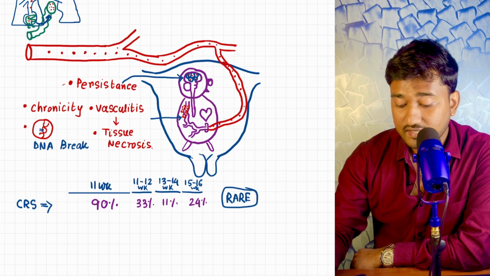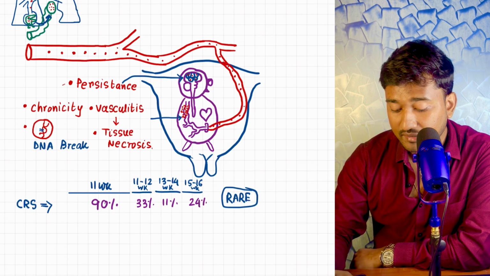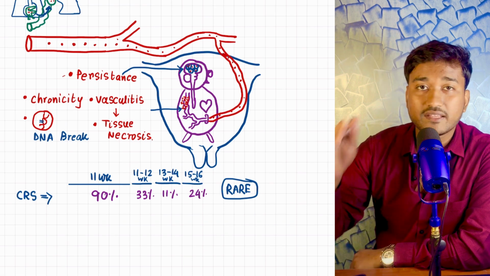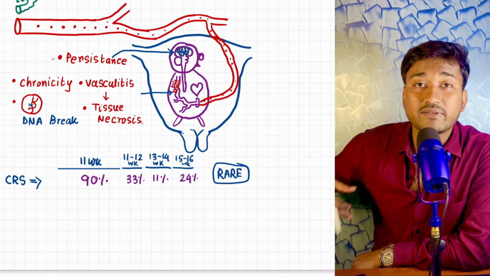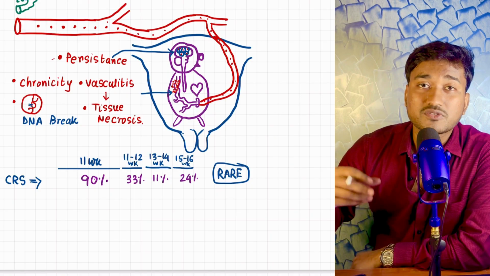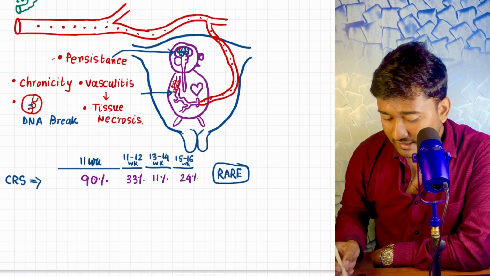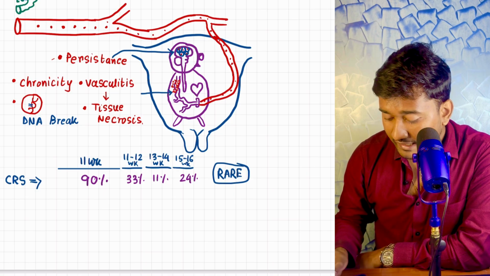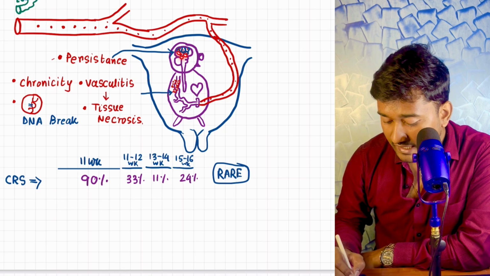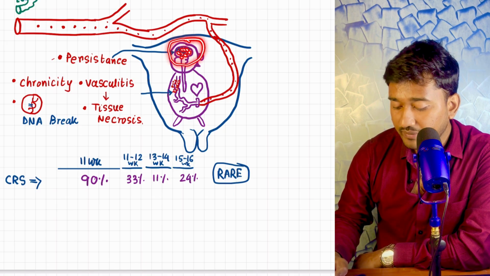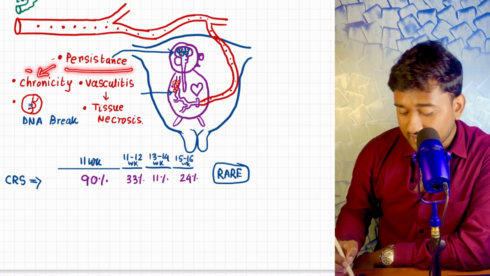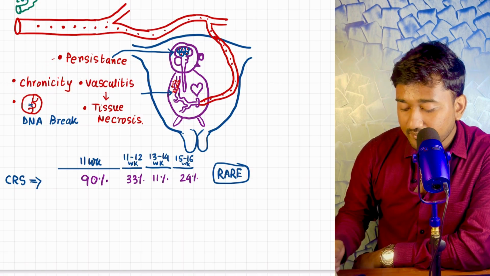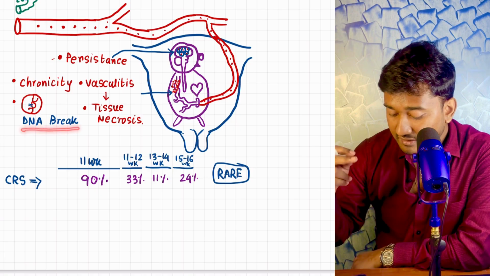You know that there are cataract and also PDA and microcephaly. That means what is happening, the brain is affected, your heart is affected, the eye is affected, even the liver and even the kidney could be affected because of this virus. Another thing, within the brain of the baby the virus accumulates, that is, there is persistence of the virus within the brain. Okay, therefore there is chronicity, and it also causes DNA damage, DNA break within the cell.